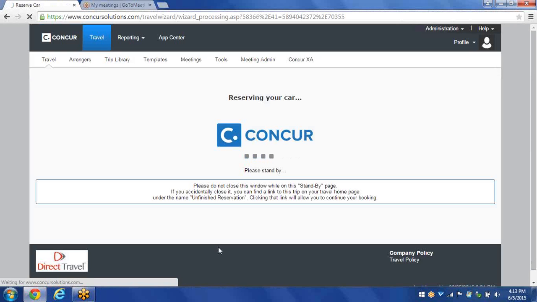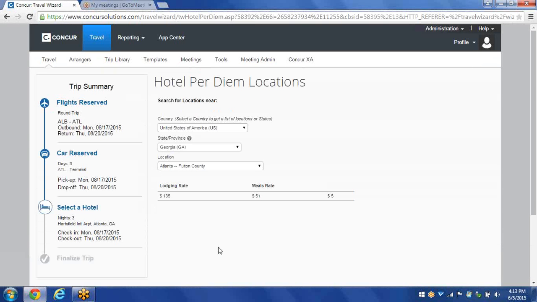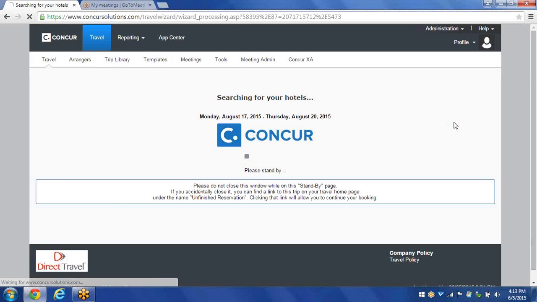So right now, Concur is saving my car information. And then the next page it'll take you to will be the hotel results page. So I'm going to the hotel results page. Before I get there, it takes me to the hotel per diem locations. This is just to make sure I'm going to the right place. I'm going to Atlanta, Georgia. My lodging rate for the hotel per diem is $135 a night. And if that looks good, then I click next.